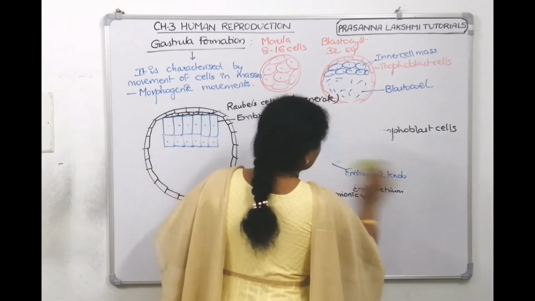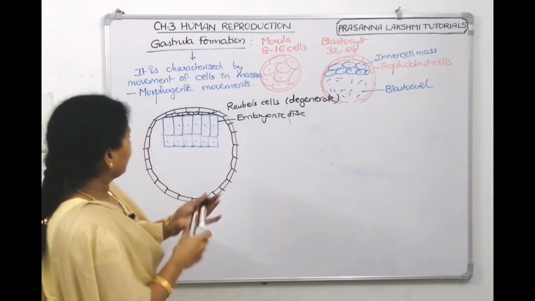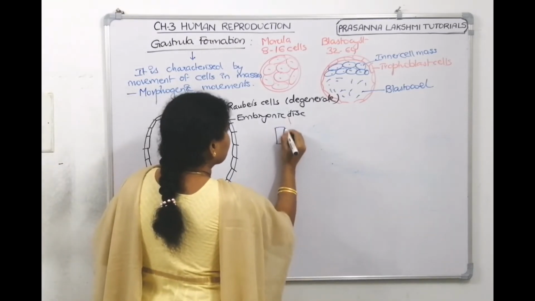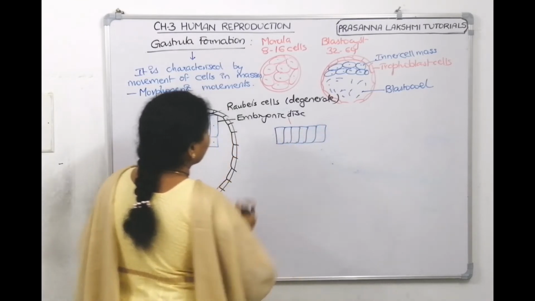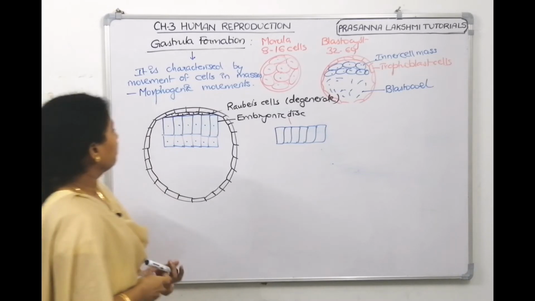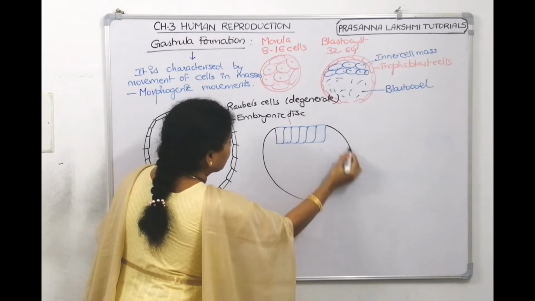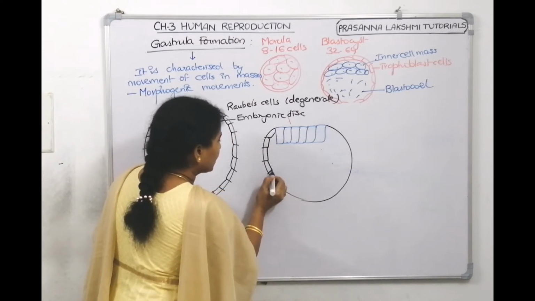Then these cells will occupy the upper layer, isn't it? So we need to show something like this, right? So this and this got degenerated. Then it becomes like this. These are the trophoblast cells, trophoectoderm.